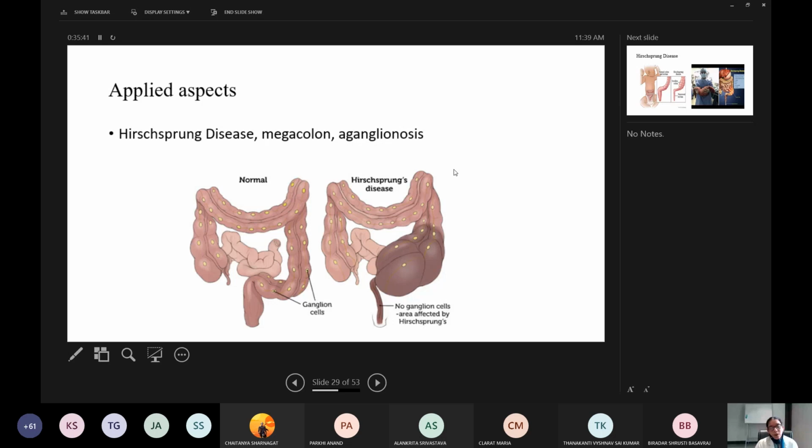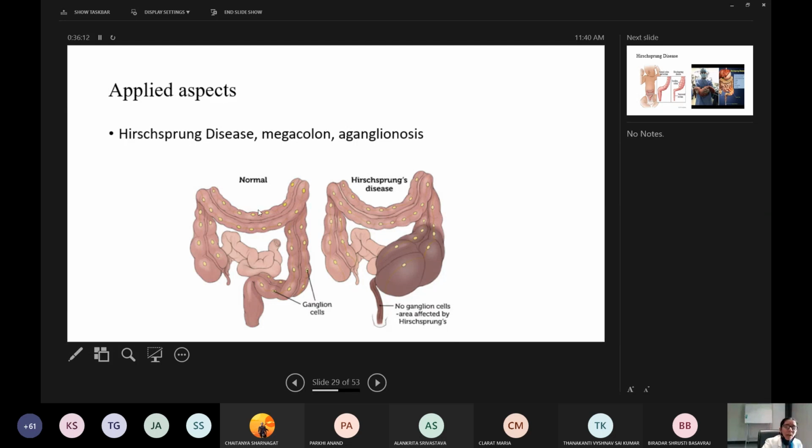Now coming on to some of the applied aspects of the small intestine and large intestine. The applied aspect: Hirschsprung's disease, or megacolon, also called aganglionosis. All these are the same. This occurs usually in newborns because of the congenital absence of the myenteric and Meissner plexus.